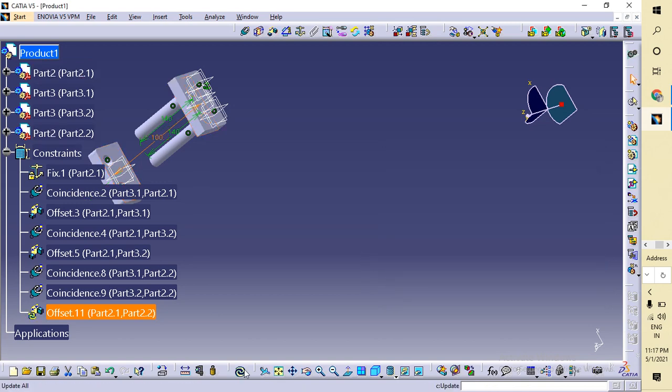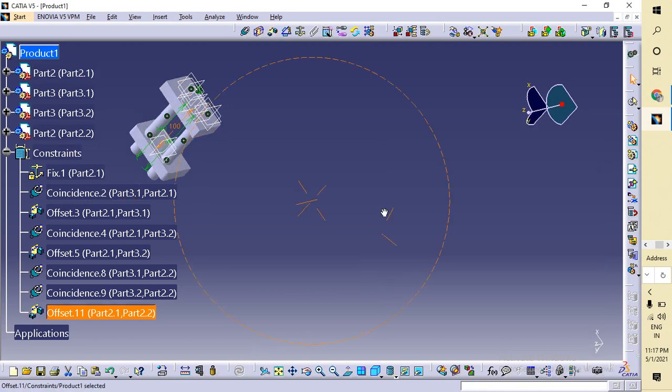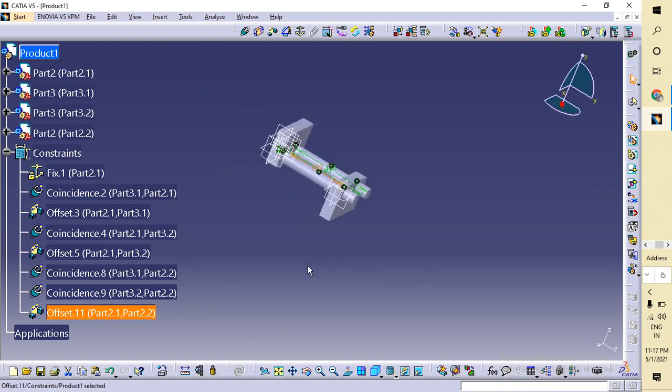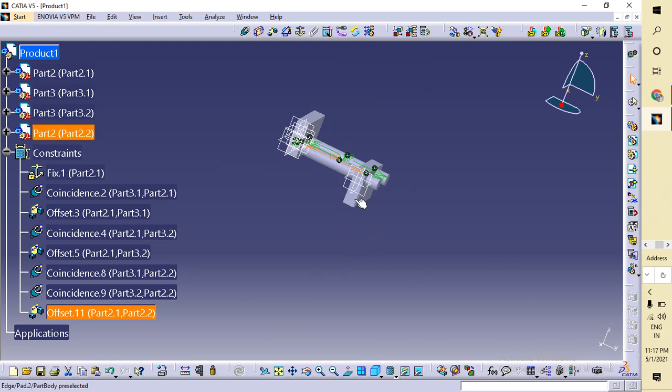Okay, now it will fit. Okay, don't change the direction of this. Okay, now it is in the opposite direction guys.